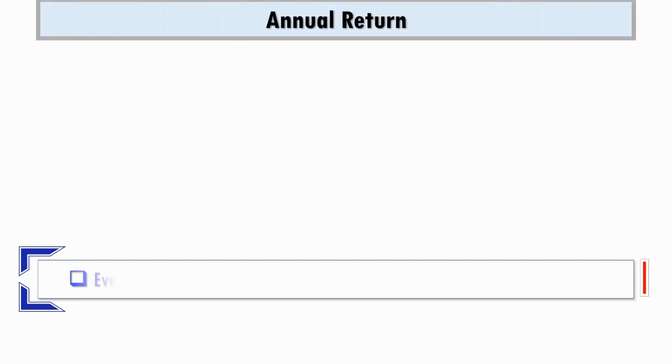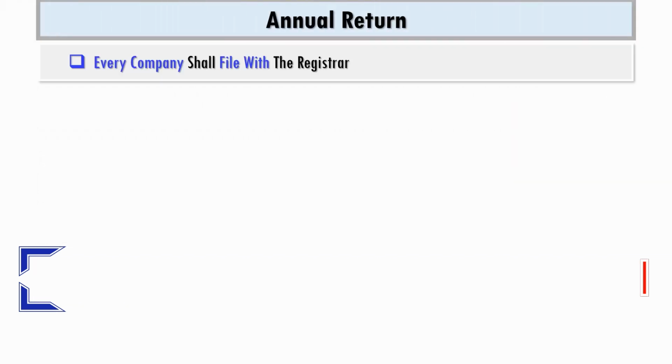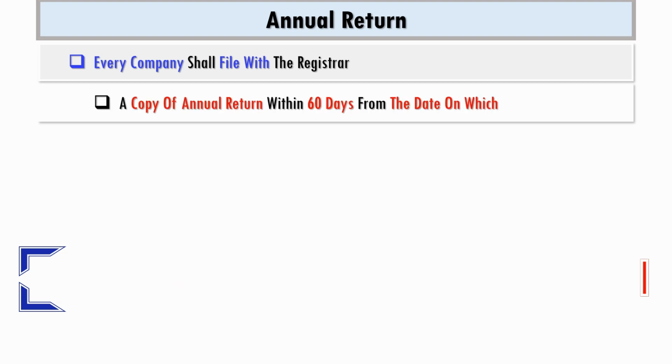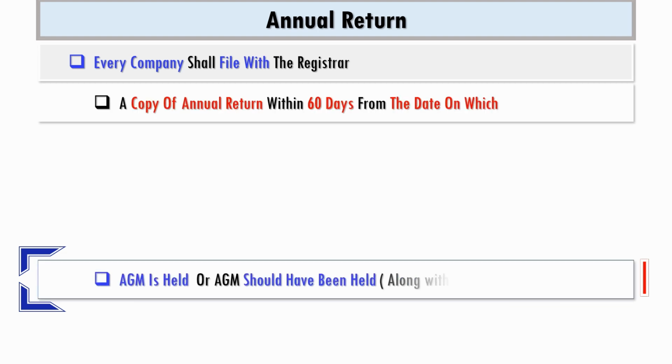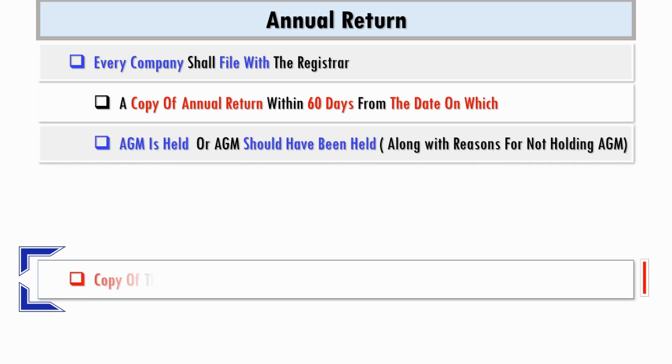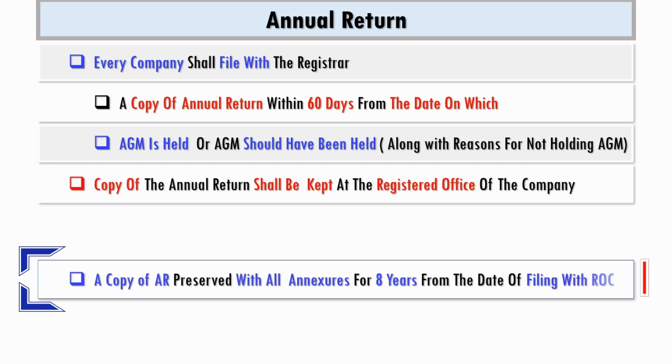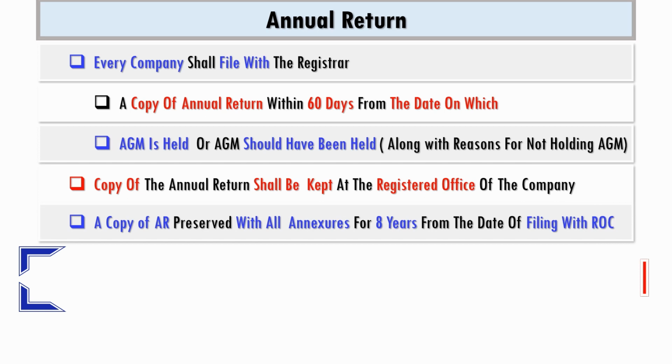Every company shall file with the registrar a copy of the annual return within 60 days from the date on which the AGM is held or AGM should have been held, along with reasons for not holding the AGM. A copy of the annual return shall be kept at the registered office of the company. It shall be preserved with all annexures for 8 years from the date of filing with the ROC.